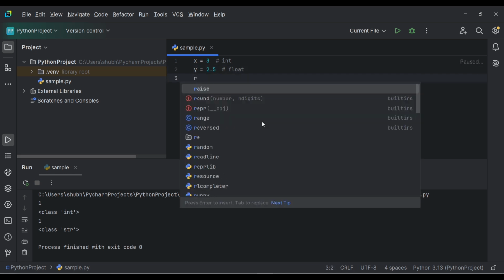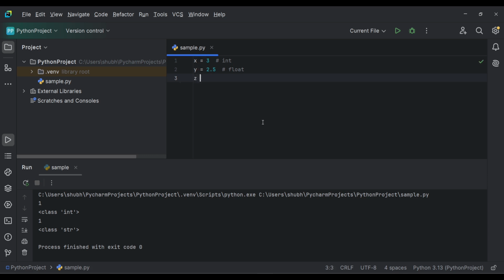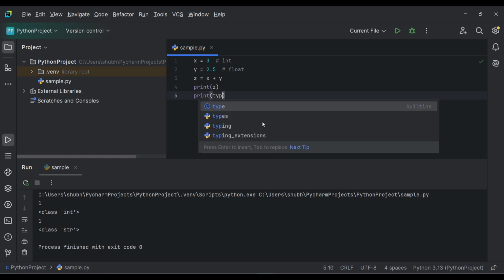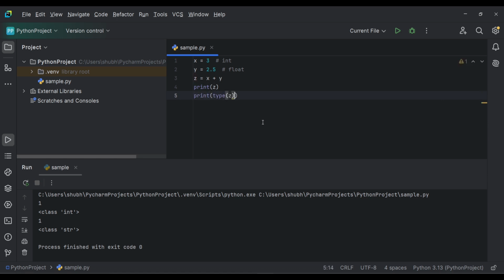Now let's check z equals x plus y. Print z and print type of z. What will be the value of z and what will be the type of z?